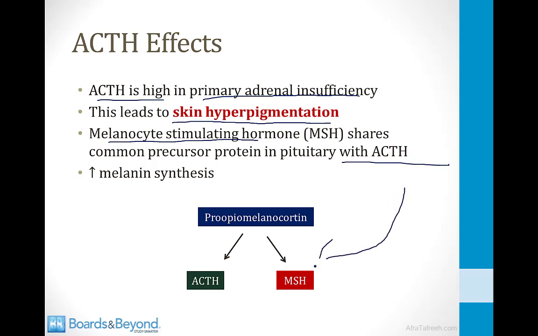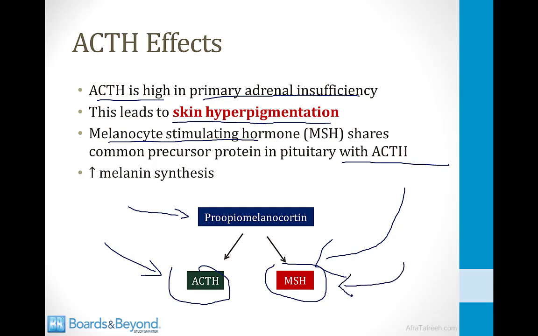If you look at this diagram on the bottom of the screen here, there is a precursor protein of ACTH and MSH that is made in the pituitary gland called pro-opiomelanocortin. It is split into ACTH and MSH. So when the pituitary is synthesizing lots of ACTH, in Addison's disease, it will also synthesize lots of MSH. And the MSH will go and stimulate melanocytes, and that will increase melanin synthesis, and this will lead to darkening of the skin.